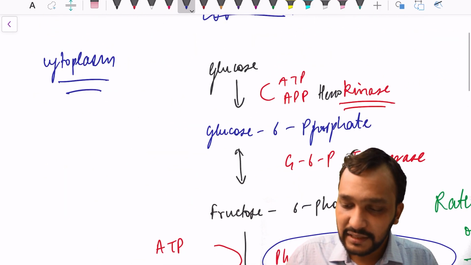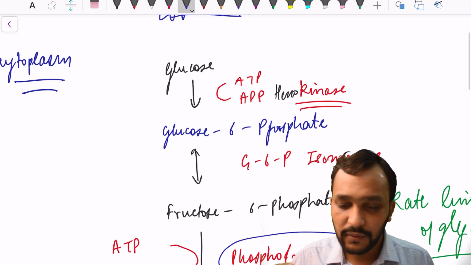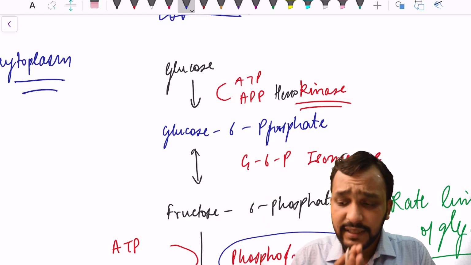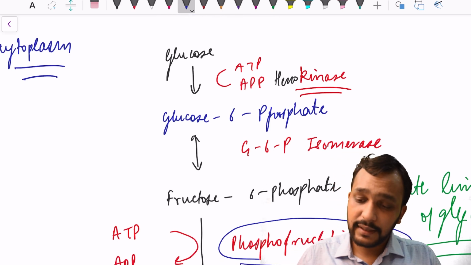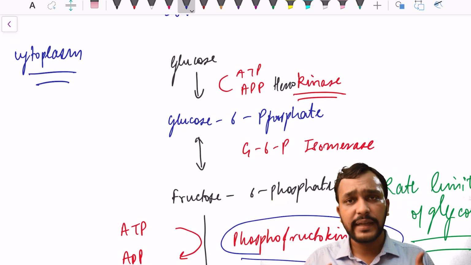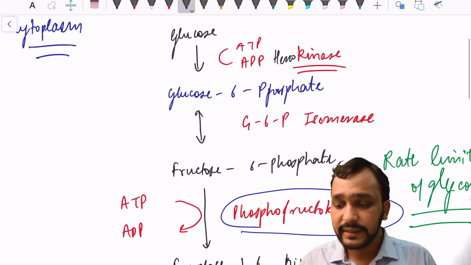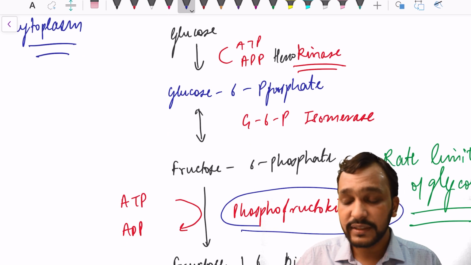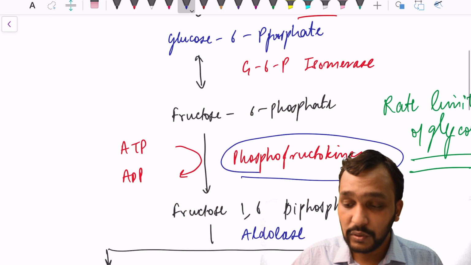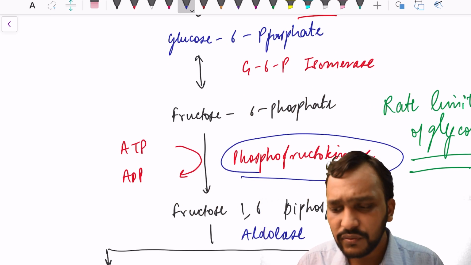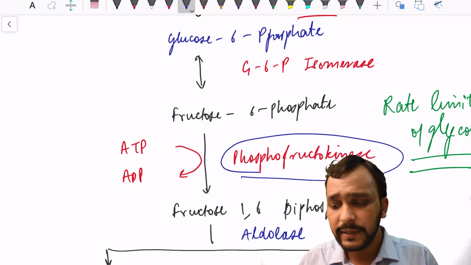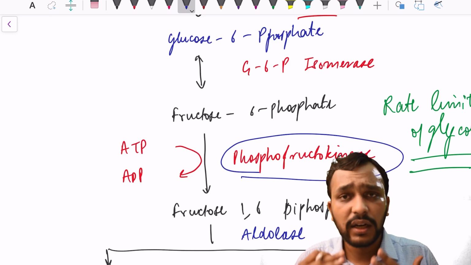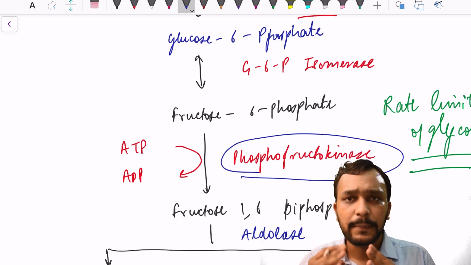So guys, let us revise what we have discussed. Let us revise which are the steps taken in glycolysis. First the glucose enters the cell through GLUT transporters and it is converted into glucose 6-phosphate with the help of the enzyme hexokinase. This glucose 6-phosphate is converted into fructose 6-phosphate with the help of the enzyme isomerase. Then in this fructose 6-phosphate molecule, one molecule of ATP is added and it is converted into fructose 1,6 biphosphate.